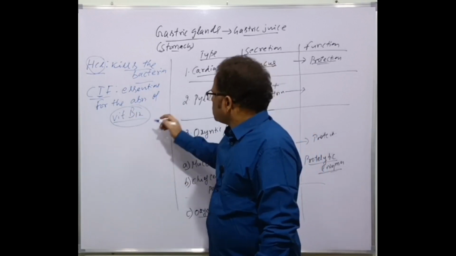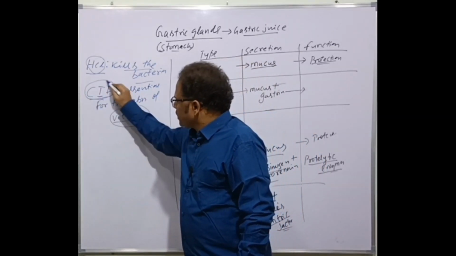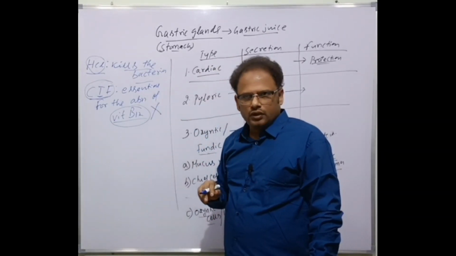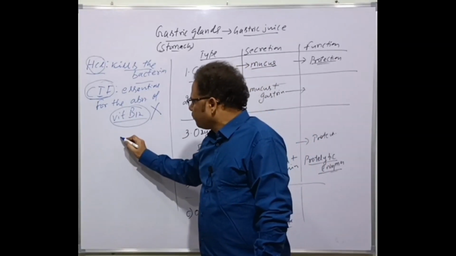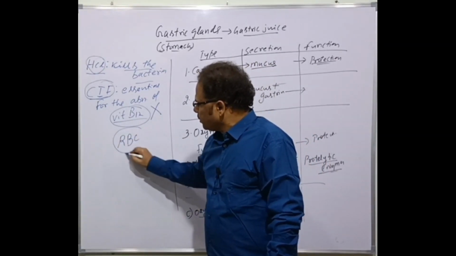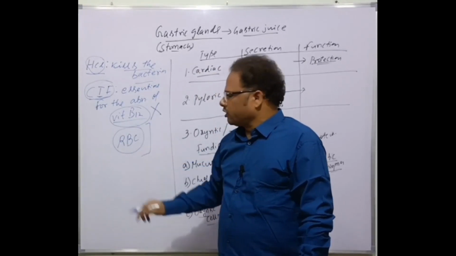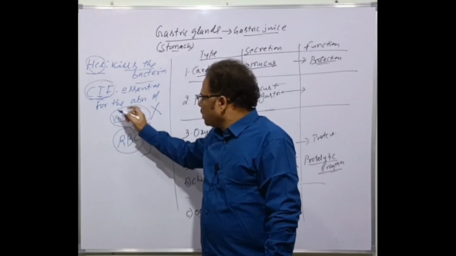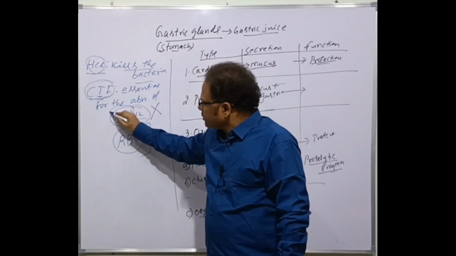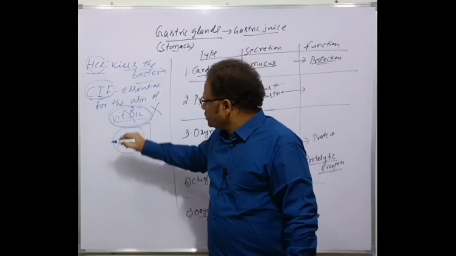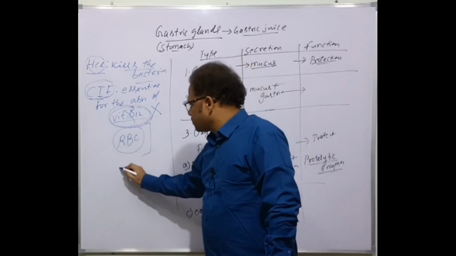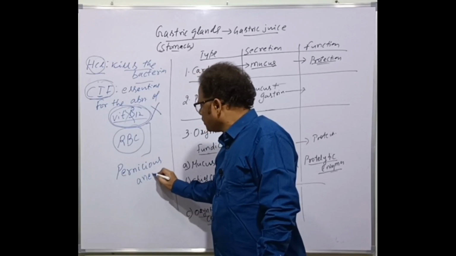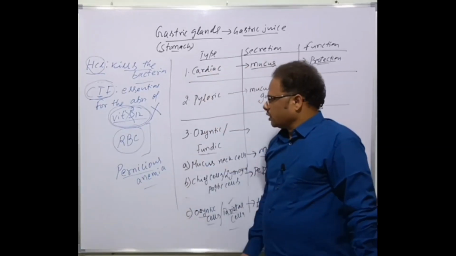Clear, students? So in the absence of Cassell's intrinsic factor, what happens? Vitamin B12 is not absorbed efficiently, and vitamin B12 is essential for the production of RBC, erythrocytes. For erythropoiesis, what is required by the bone marrow? Vitamin B12 is also necessary. So in the absence of this Cassell's intrinsic factor, it is not absorbed. Then there is a deficiency of RBC, and the patient suffers from a type of anemia called pernicious anemia. Okay, it's a very important point.